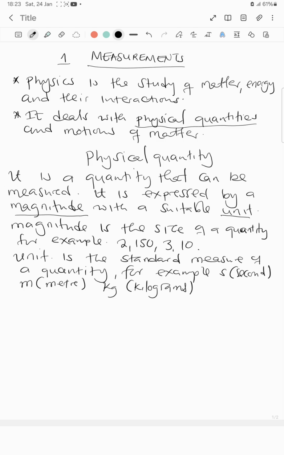Now we look at types of physical quantities.